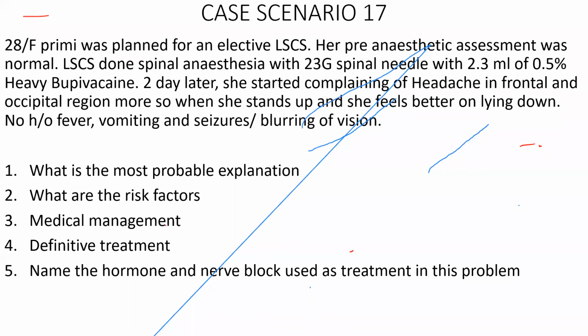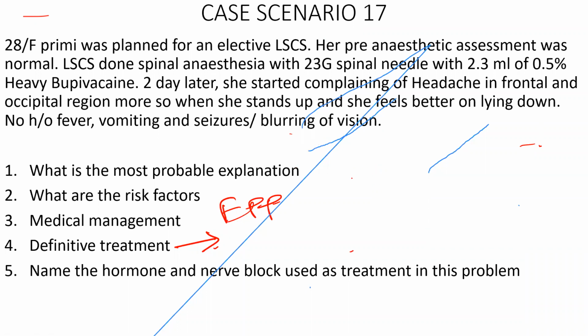Good. What is the definitive treatment of PDPH? Epidural blood patch. And when do patients normally develop PDPH symptoms? It generally develops 48 to 72 hours after the puncture. That's the time frame they develop PDPH. Epidural blood patch is the definitive treatment.